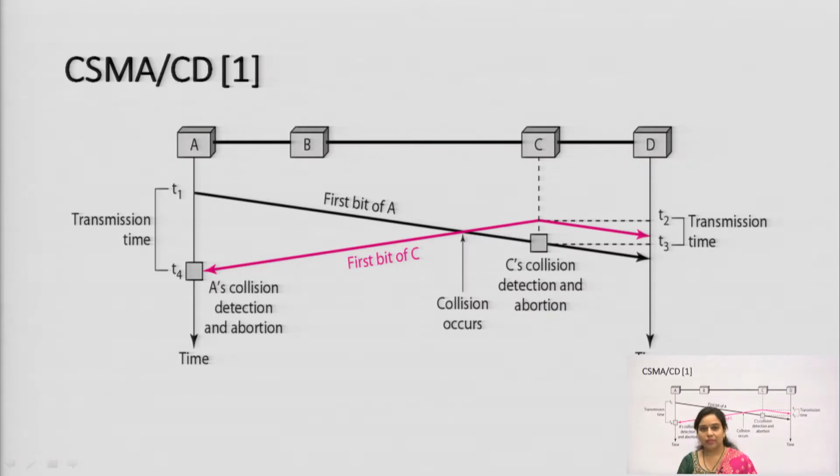So, this is CSMA CD. CSMA CD full form is carrier sense multiple access collision detection. Whenever more than one station wants to access a common channel, and that is also in random nature, that is a random access protocol, in that situation collision will take place. Not 100% of the time, but most of the time, because the station will not wait or check if the channel is free or not before transmission.